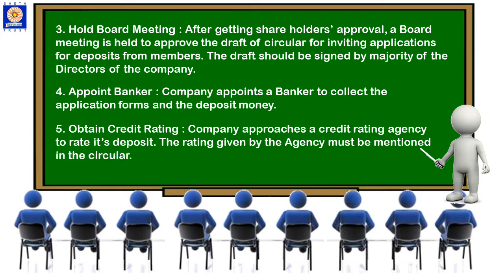Obtain credit rating. As we have seen about credit rating agencies, whenever a company is borrowing funds or raising capital through borrowed funds, it is their duty to obtain a credit rating. So the company approaches credit rating agencies like CRISIL and CARE to rate its deposit. The rating given by the agency must be mentioned in the circular, because this circular will be offered by the company to the members.